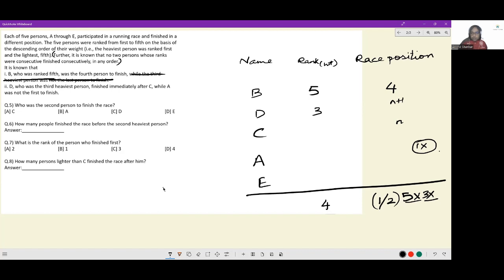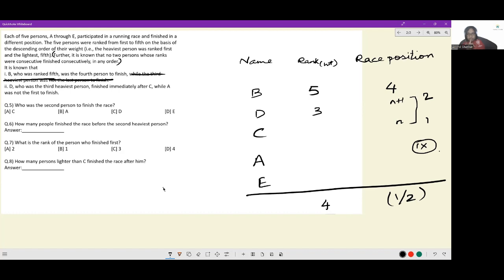The other rank that we don't know, how about 2? The only thing that is making sense to me is this is 1 or 2. And then these two, what ranks can they be? Can they be 1 and 2? Possibly.